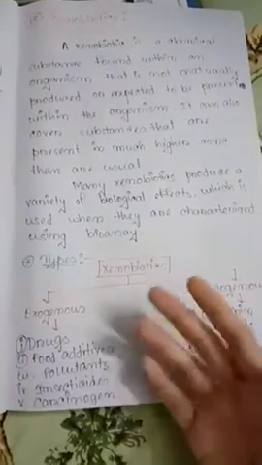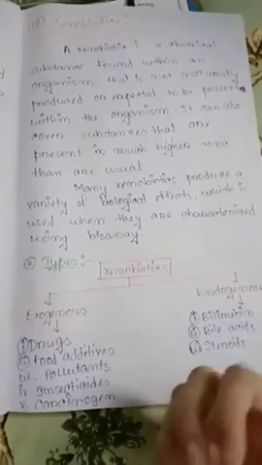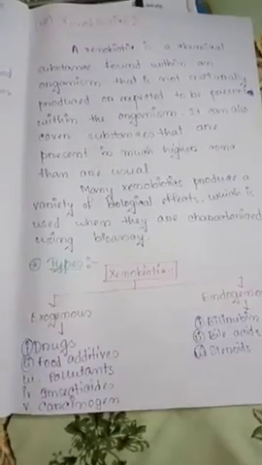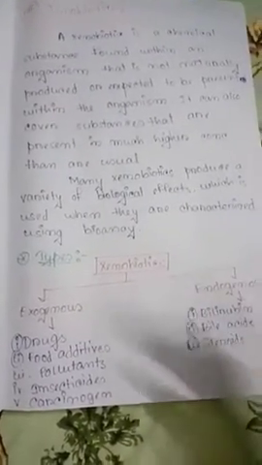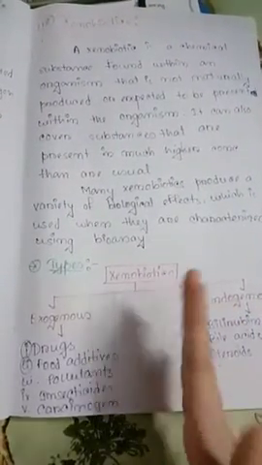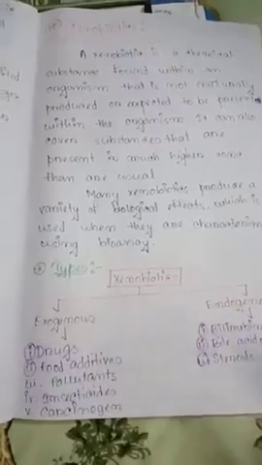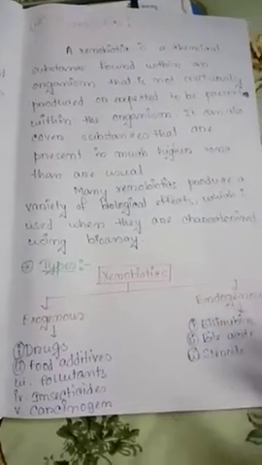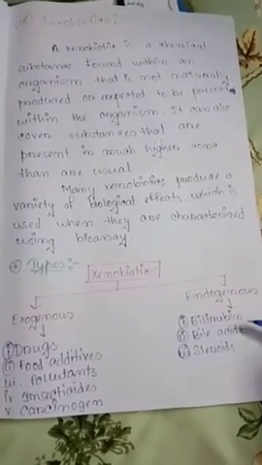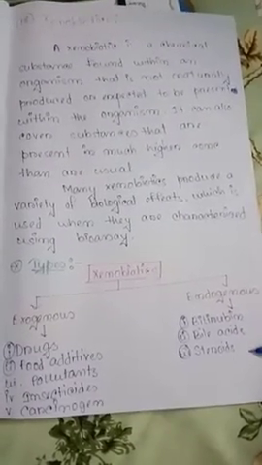Insecticides: if insecticides flow with the water and are absorbed by the soil, we can get them through the food, etc. Carcinogens like smoking or liver cirrhosis, etc. And endogenous are already present in the body: bilirubin, bile acids, and steroids.